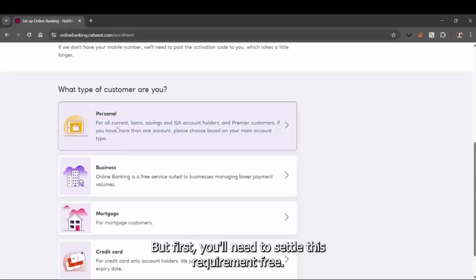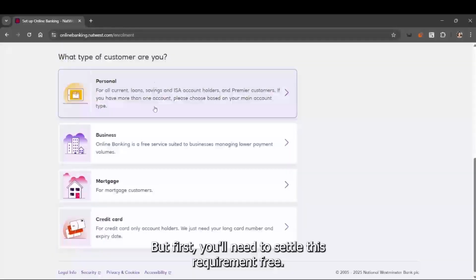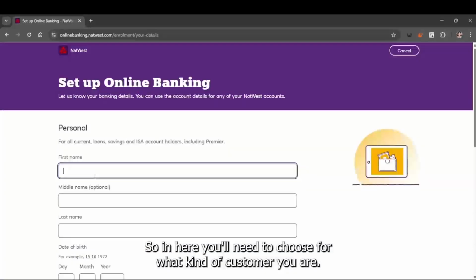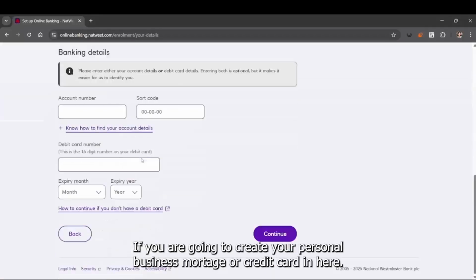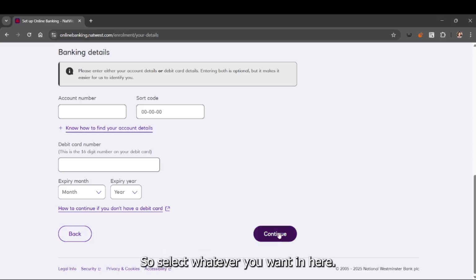I'm going to choose a new customer, and then you'll need to enter some personal details, including your title, your full name, date of birth, contact number, and email address. Make sure to fill in the required fields extremely carefully and accurately, as any mistake, no matter how simple, could lead to the rejection or disapproval of your application.